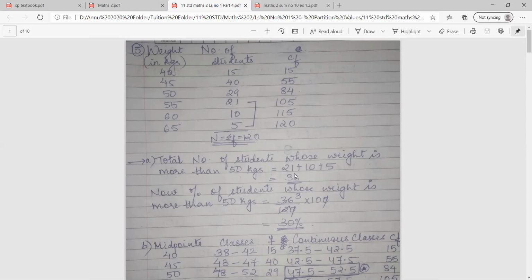Now percentage, as you all know, you have to divide by total and multiply by 100. So the percentage of students whose weight is more than 50 kilos is equal to 36 divided by total number of students. I have 120 over here. So divide by 120 into 100. So 0 will get cancelled. 12 ones are 12, 12 threes are 36. So the answer is 30%. So this is the percentage of students whose weight is more than 50 kilos.